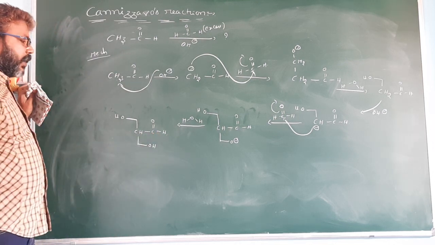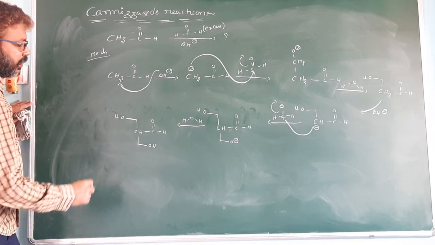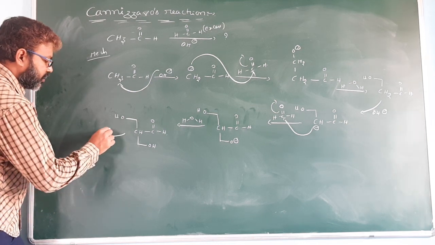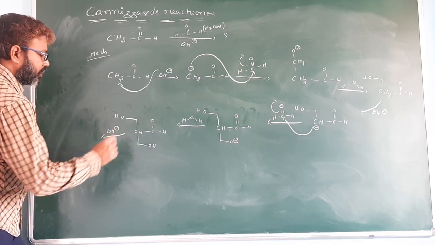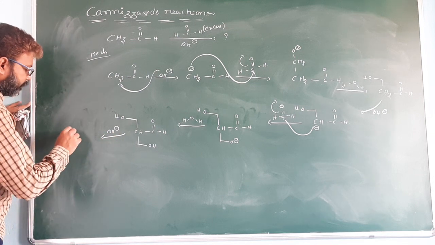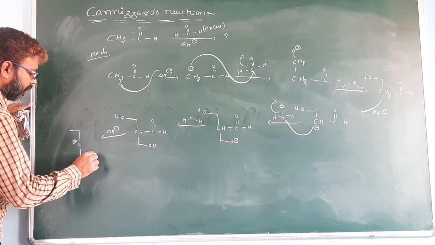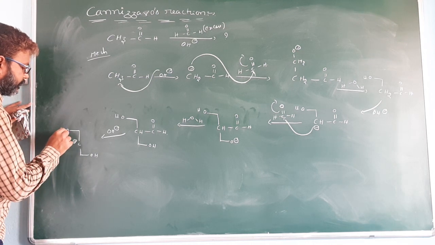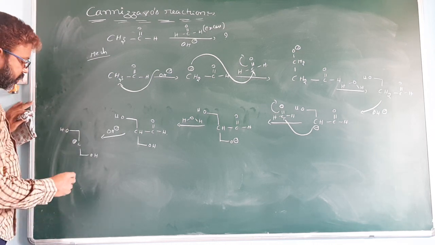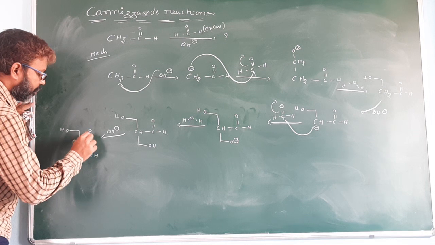So it has one alpha hydrogen. It further reacts with base. Base subtracts the proton from this carbon and it is converted into a carbanion.